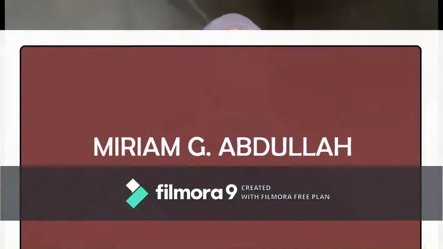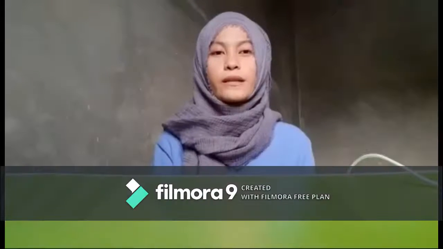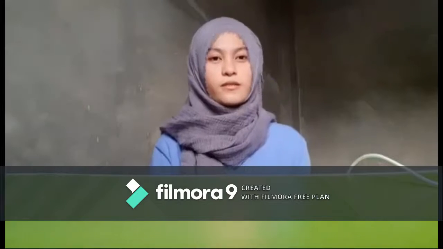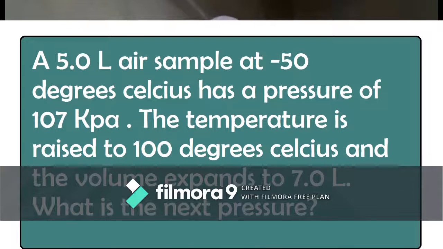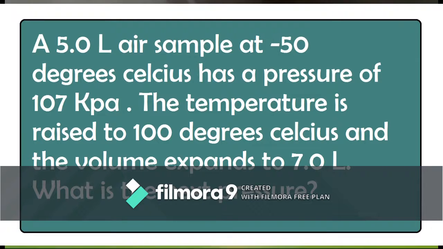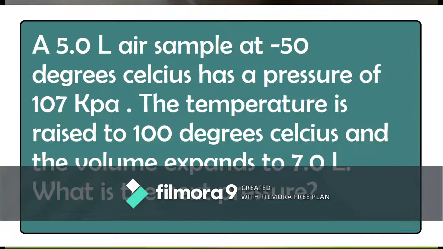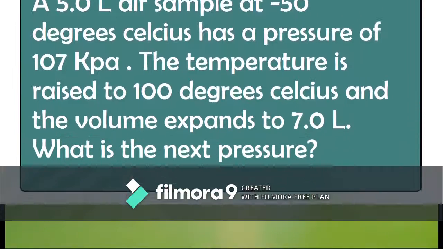Hi, my name is Miriam G. Atula and I am here to give an example of the combined gas law. Okay, let's start with our problem. A 5 liter air sample at negative 50 degrees Celsius has a pressure of 107 kilopascals. The temperature is raised to 100 degrees, but the volume also expands to 7 liters. And the question is, what is our new pressure?